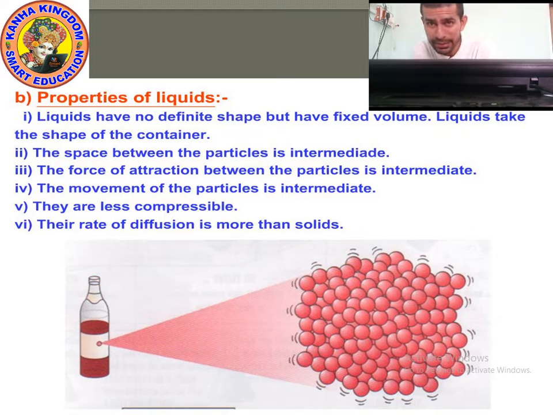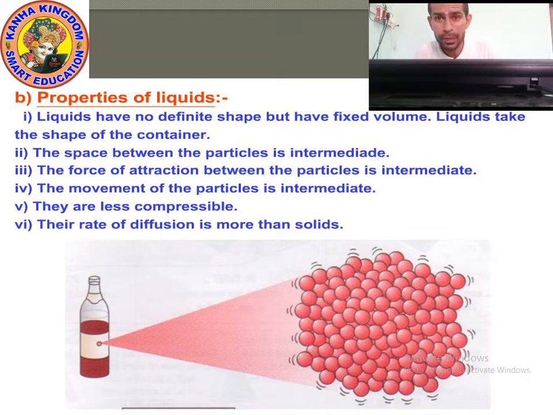It means the particles of liquid are far from each other, but in solid the particles are not very far from each other. There are very small gaps.